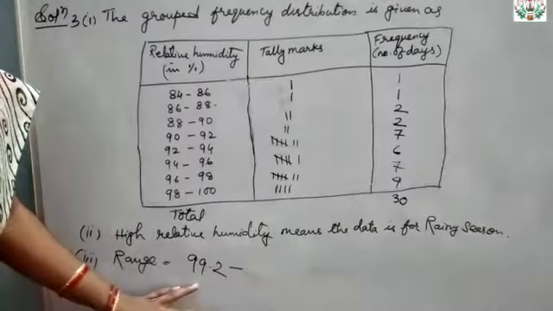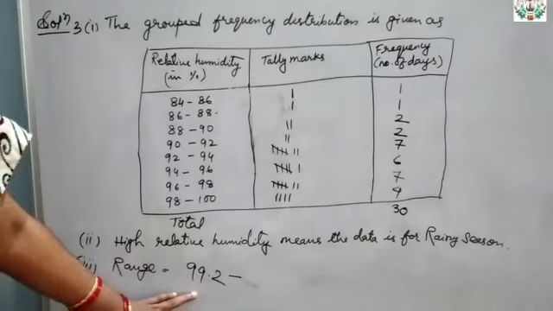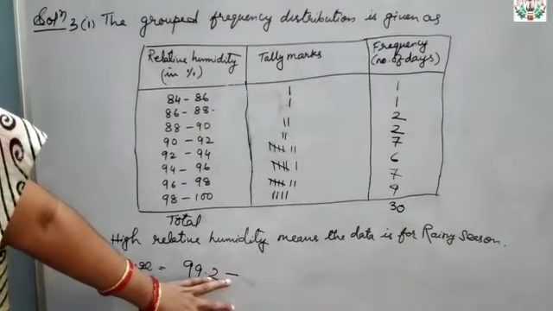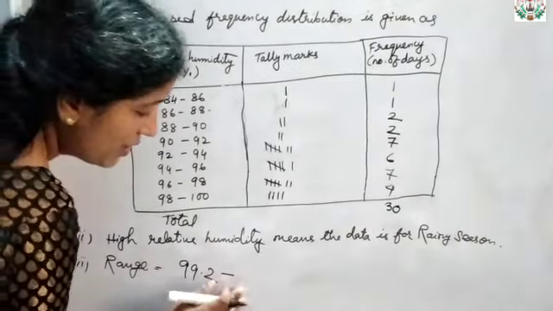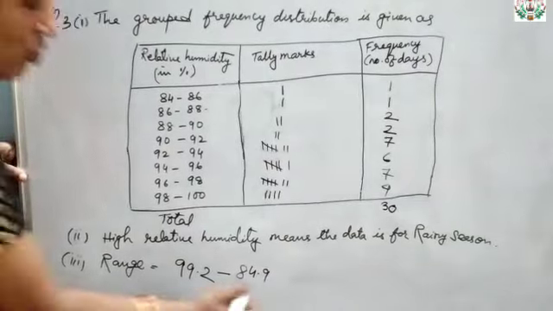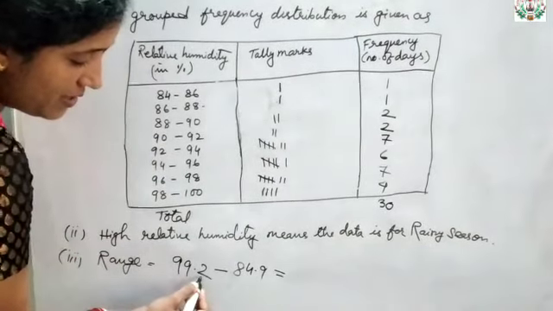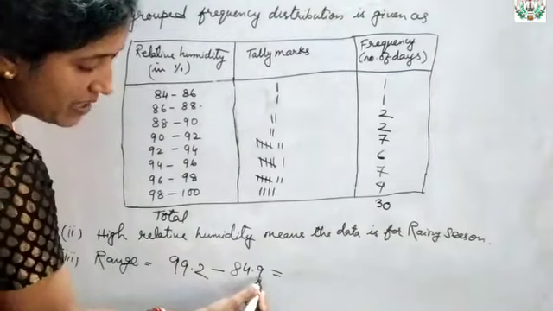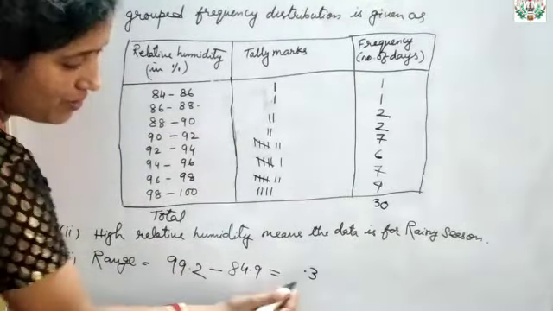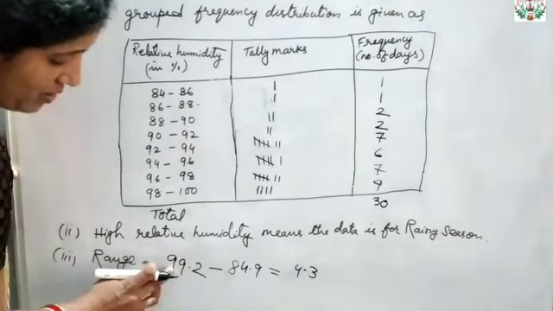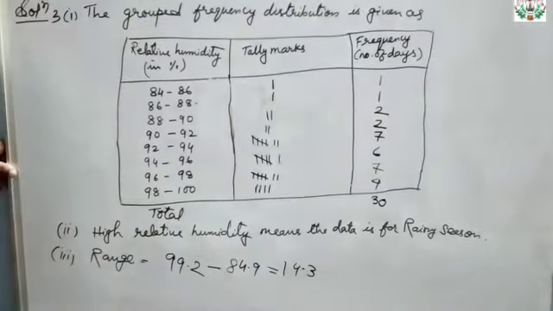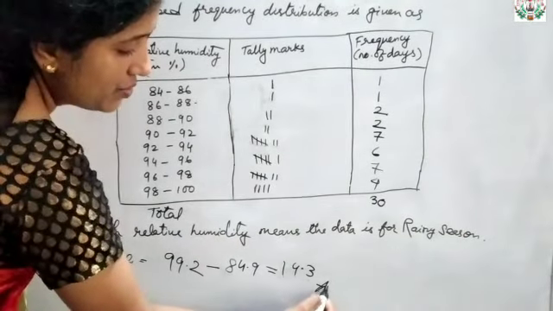Now range equals the highest value given in those numbers. You can see the humidity highest is 99.2, and the lowest one in the data you can see is 84.9, right? So on subtracting, what will you get here? That is 12 minus 9 will be 3, here 8 minus 4 will be 4, so here 9, then 1. So this will be the range.